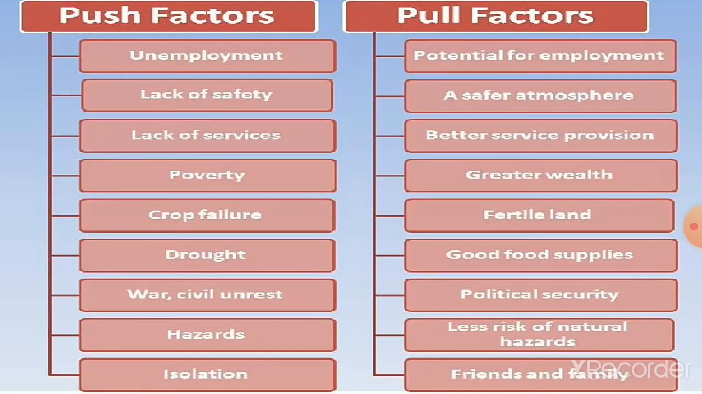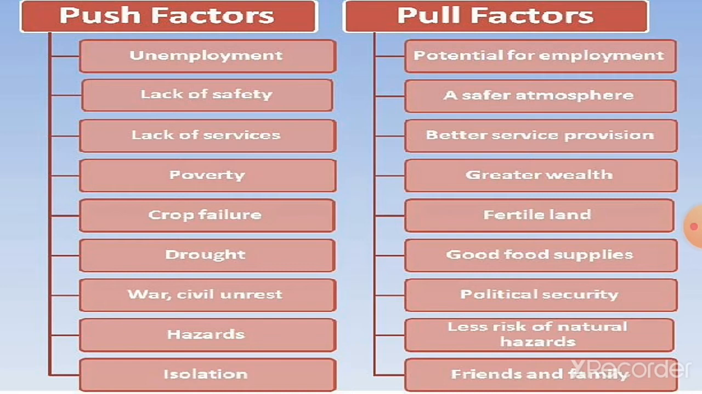So the push factors are unemployment, lack of safety, lack of services, poverty, crop failure, drought, war, civil unrest, hazards, isolation. So these are the factors which push the people to move from village to urban areas.